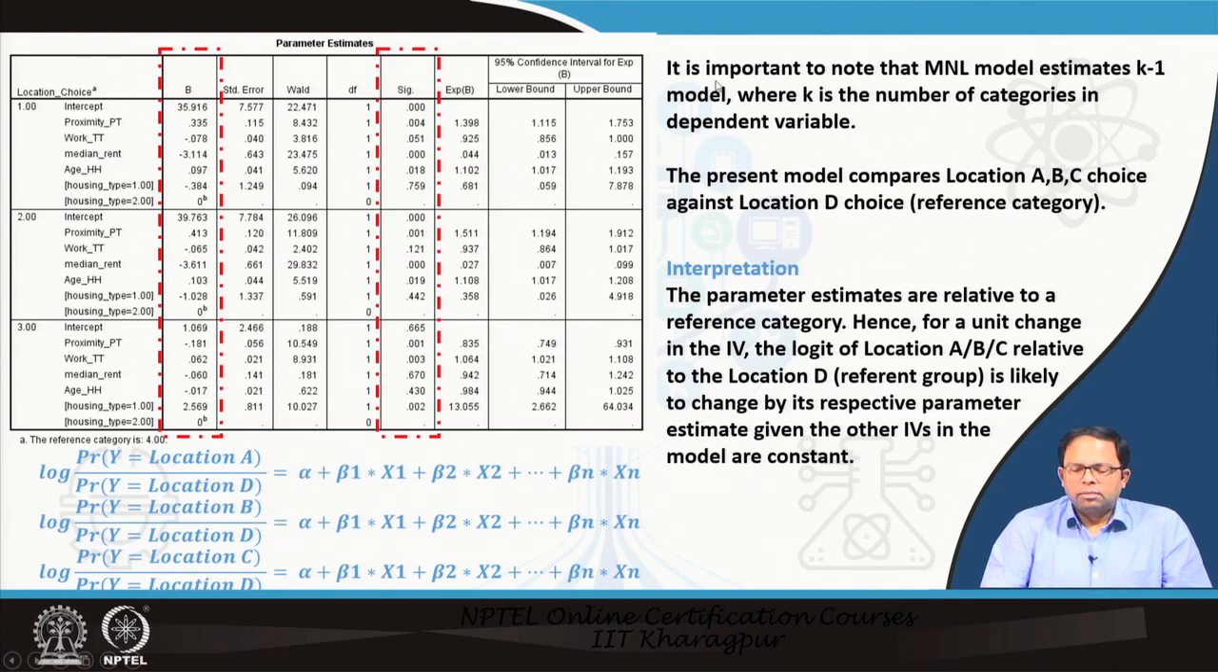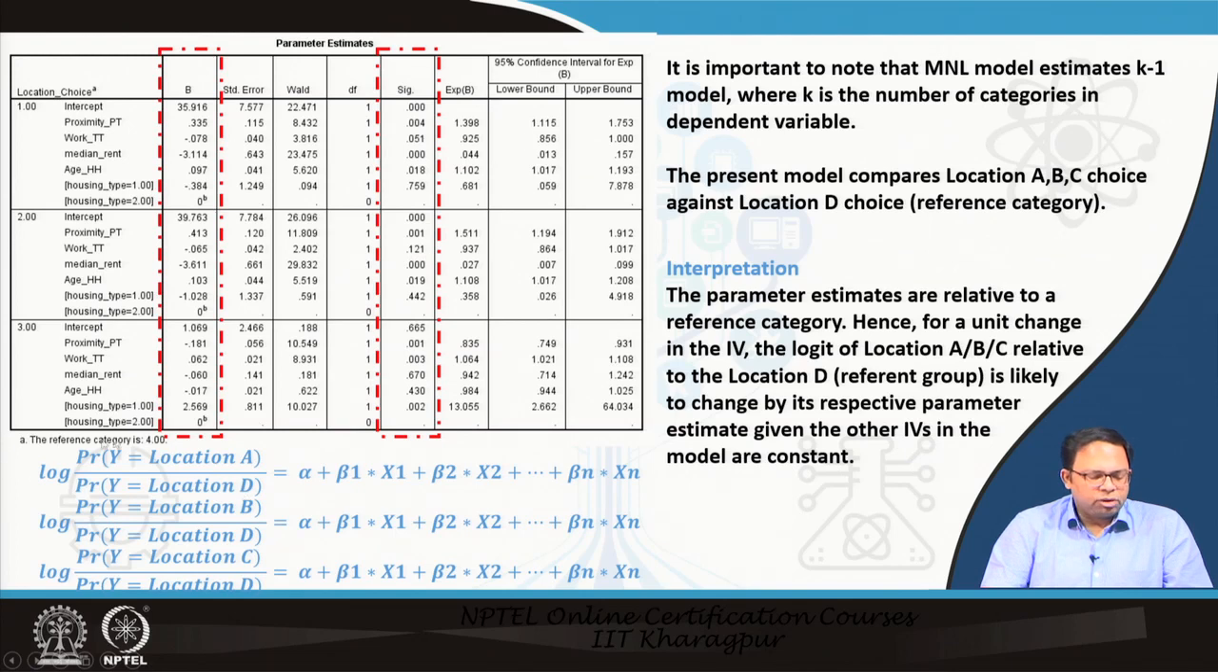So the MNL model estimates k minus 1 models, where k is the number of categories in the dependent variable. The present model compares location ABC choice against location D, which is the reference category, and the parameter estimates are interpreted relative to a reference category. That means for a unit change in the independent variable, the logit of location ABC relative to location D is likely to change by its respective parameter estimate, given other independent variables in the model are constant.